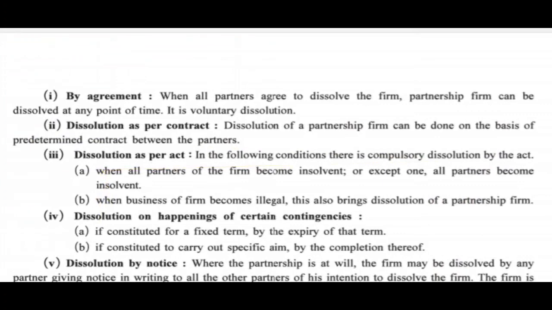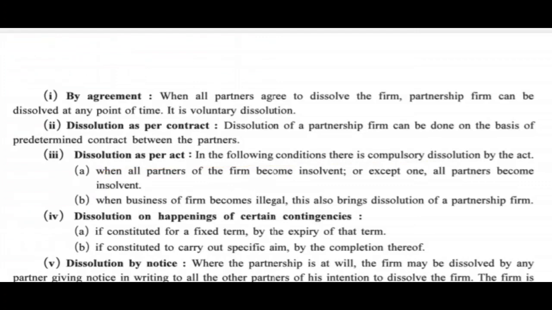It is voluntary dissolution. Sometimes this point is asked in a one mark question, what is voluntary dissolution? So voluntary dissolution is when all partners agree to dissolve the firm, the partnership firm can be dissolved at any point of time. The second point is dissolution as per contract. Dissolution of partnership firm can be done on the basis of a predetermined contract between the partners. If there is a predetermined contract between the partners to dissolve the firm, then the firm will be dissolved.